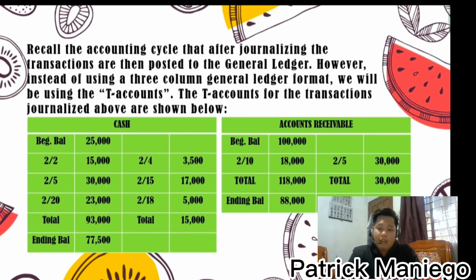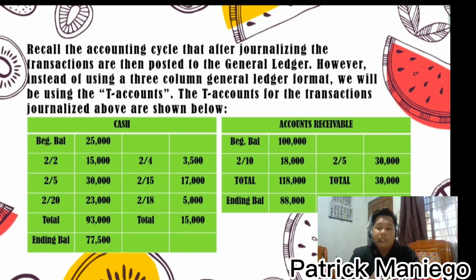And for the accounts receivable, the beginning balance is 100,000, February 10 is 18,000, February 5 is 30,000. The total is 118,000 and the other total is 30,000, and the ending balance will be 88,000. After totaling, 118,000 minus 30,000, the ending balance will be 88,000.